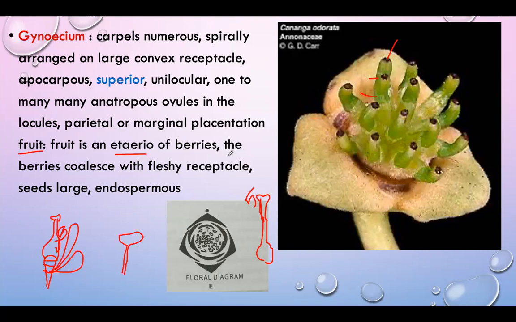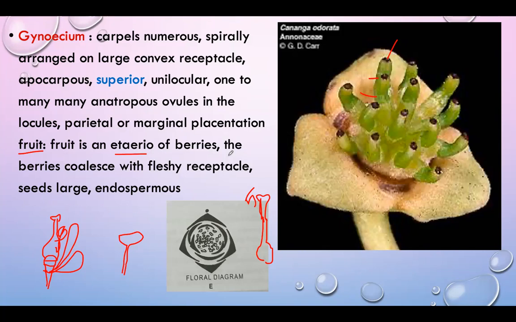But it looks like one fruit, though it is not a single fruit. All the carpels are modified into small fruit-like structures. It is called a fruitlet. All fruitlets are aggregated on a common pedicel or receptacle, so it looks like a single aggregate fruit. The bunch of fruitlets is called the etaerio. In Annonaceae, each fruitlet is a berry-like structure, and all these berries are aggregated and look like one fruit.